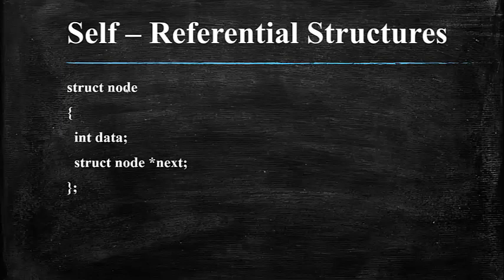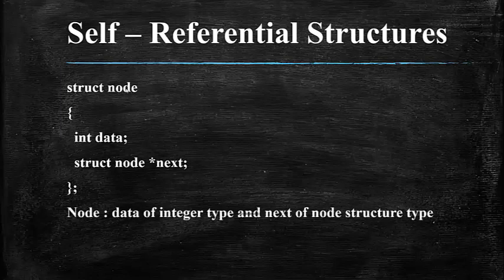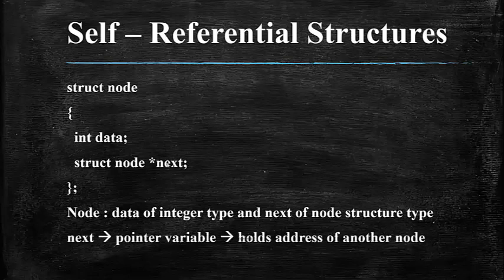So your self-referential structure here, as I told you, has a structure member data of integer type, and you have a pointer variable next, and next is of the node structure type. Next is a pointer variable that will hold the address of another node. When we talk about structures, especially self-referential structures, we try to connect them with the linked list.